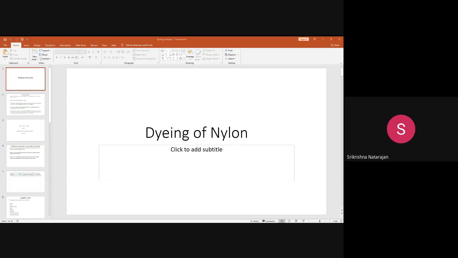Can anyone tell what is meant by a nylon fiber? What is a nylon fiber? Yes, Gauri, can you tell what is a nylon fiber? Nylon is a synthetic fiber.